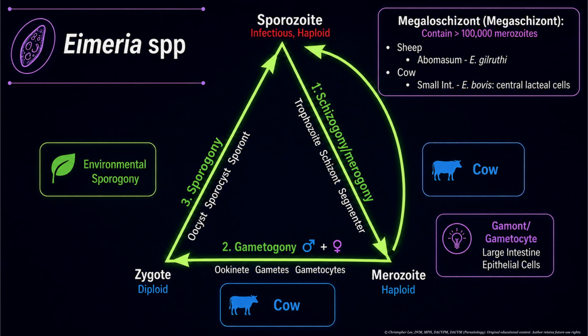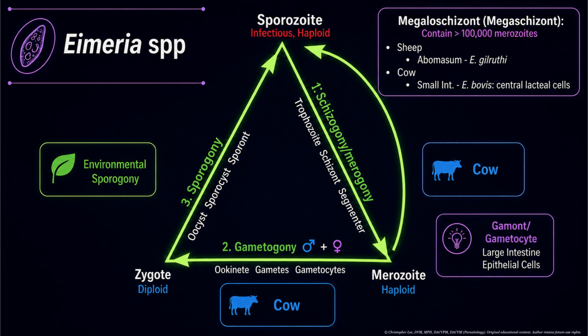Whenever dealing with an apicomplexan, use the triangle. Here we can identify that two sides of the triangle occur within one animal, the ruminant. The third side of sporogony develops within the environment. The location for schizogony and gametogony can vary by Eimeria species and host species. Two Eimeria species generate visible gross pathology through megaschizont formation. Eimeria gilruthi generates visible changes in the sheep abomasum, and Eimeria bovis in the cow small intestine.